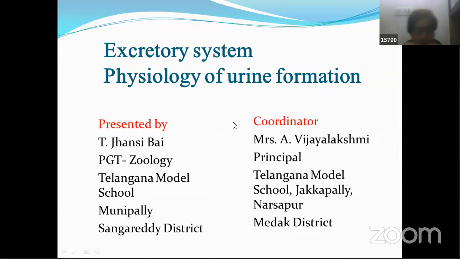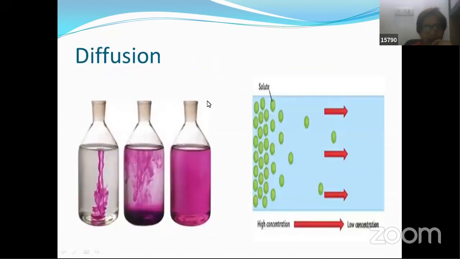Dear students, yesterday we learned about the anatomy of the human excretory system. Today, let us continue and try to understand the physiology or mechanism of urine formation. But before entering into the details of that, I want all of you to have a common understanding of a few terms that we keep using in our daily life, and here also in this concept. So what is the first slide that you can see in front of you?